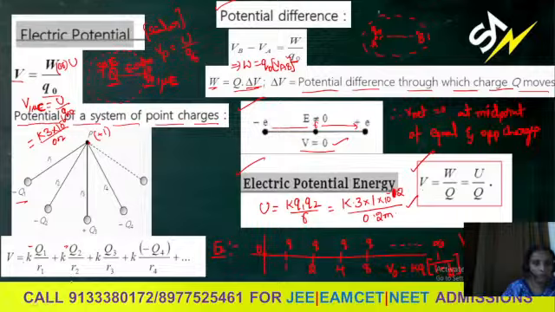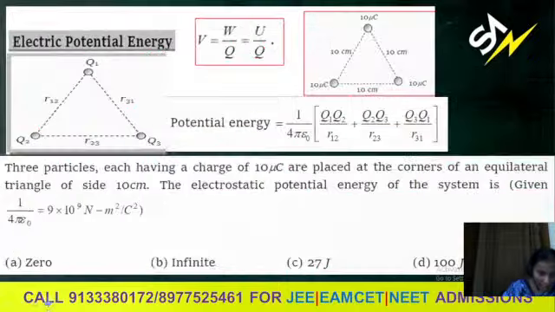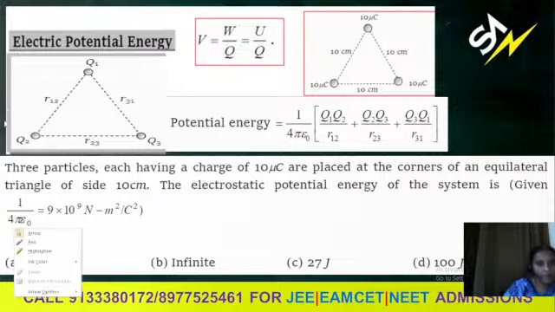Let us try a few questions about this. We can also find net potential energy due to a system of charges. Let us look into that. You can see here electric potential energy.